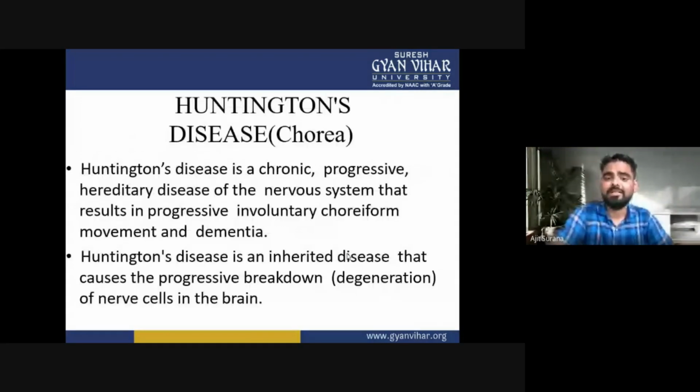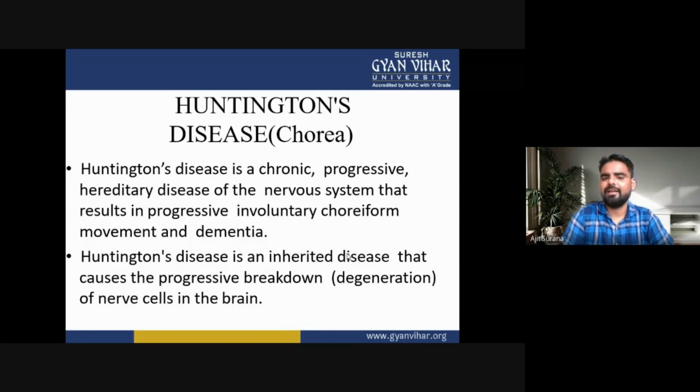Now, Huntington's disease or chorea. It is a chronic, progressive, hereditary disease of the nervous system. It progresses slowly and results in progressive involuntary choreiform movements, and dementia may occur.